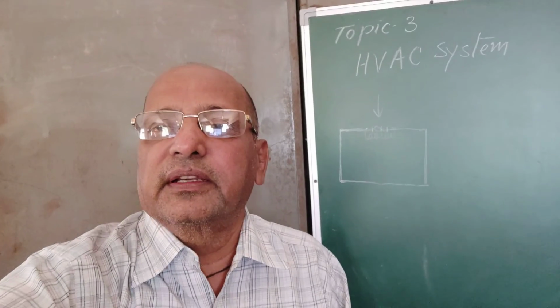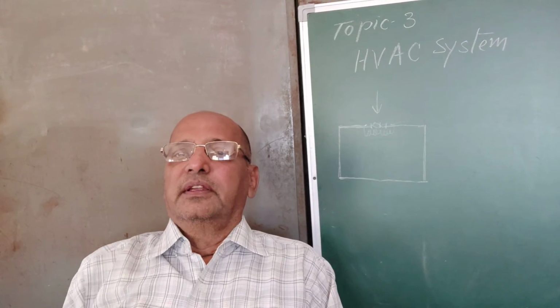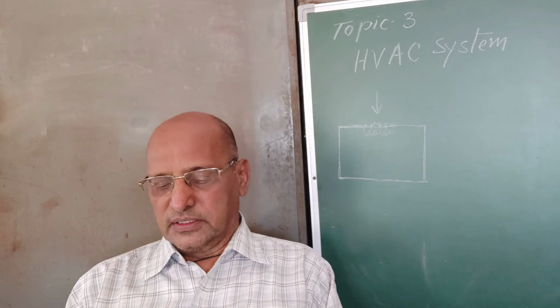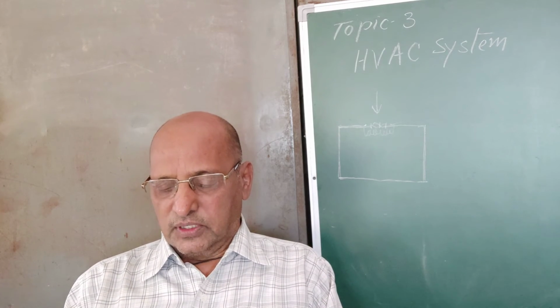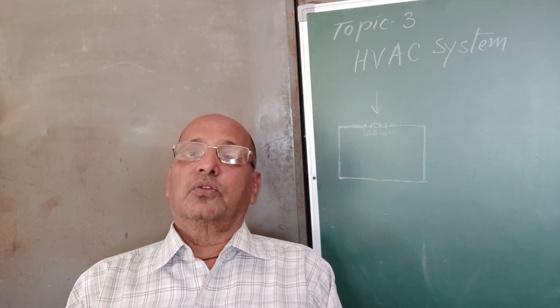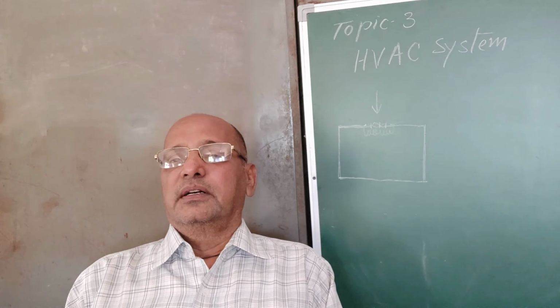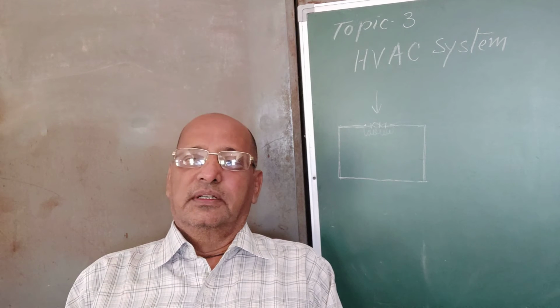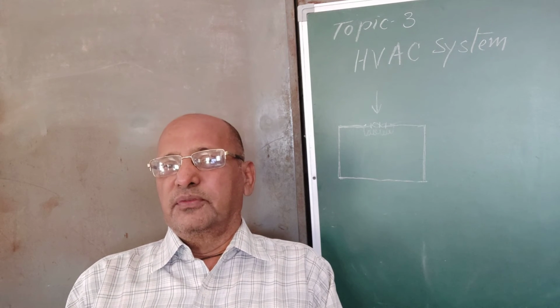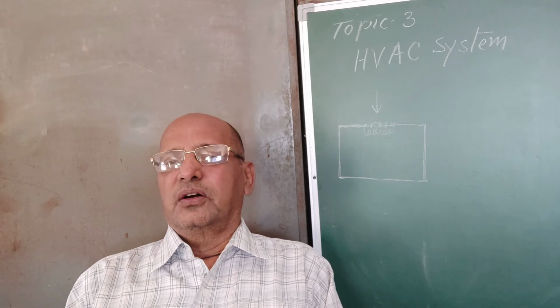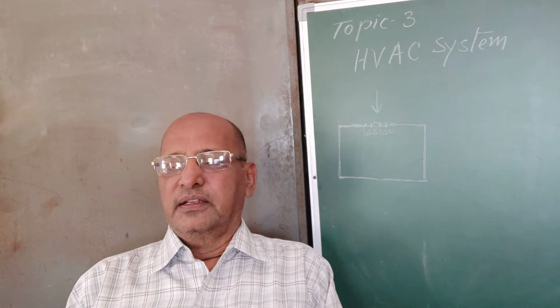That is, electricity consumption also depends on the ton rating of the air conditioner system. So for local use in small rooms of 10 by 10 or in a small house of 30 by 50 square feet, we can use a number of ACs, either window ACs or split phase ACs.